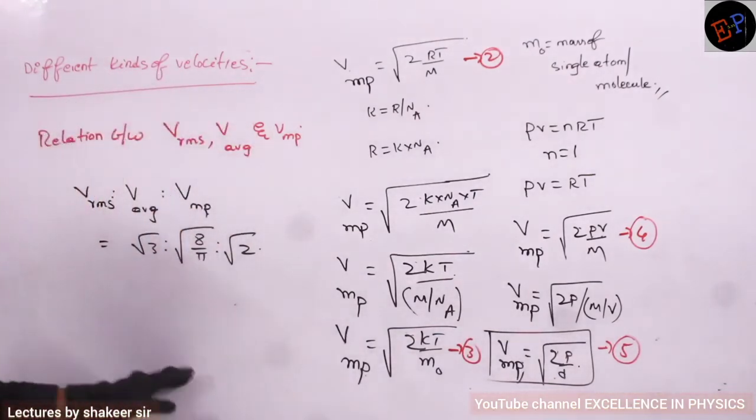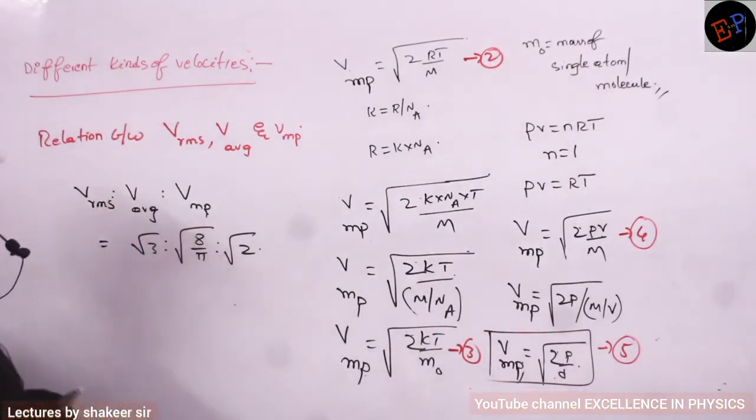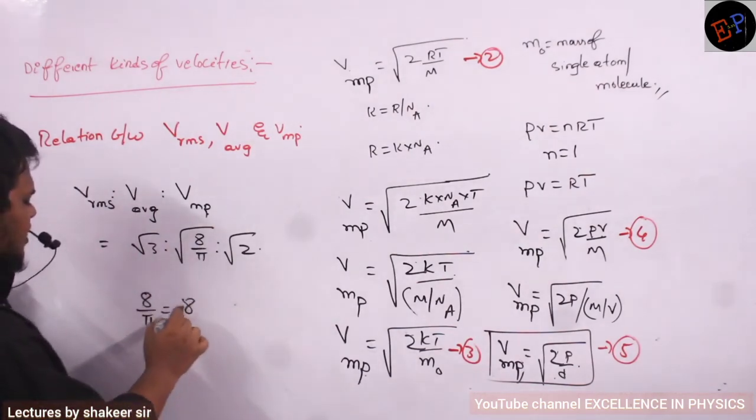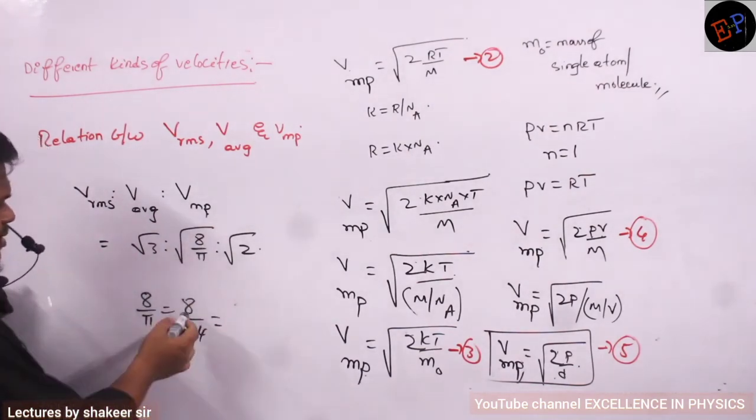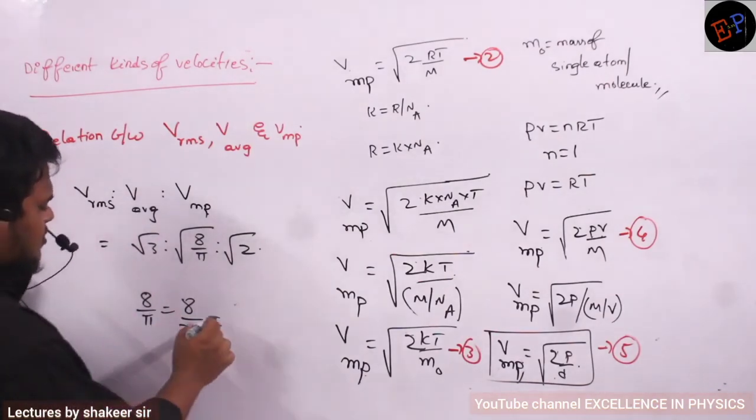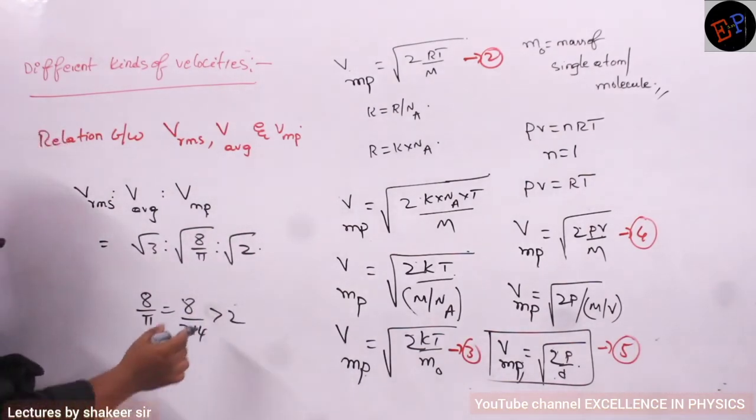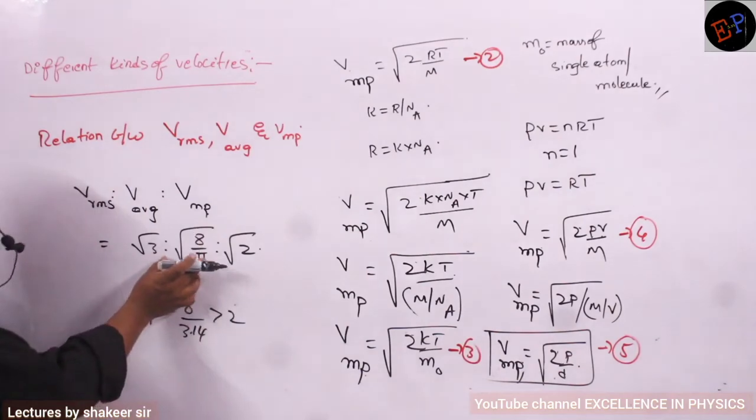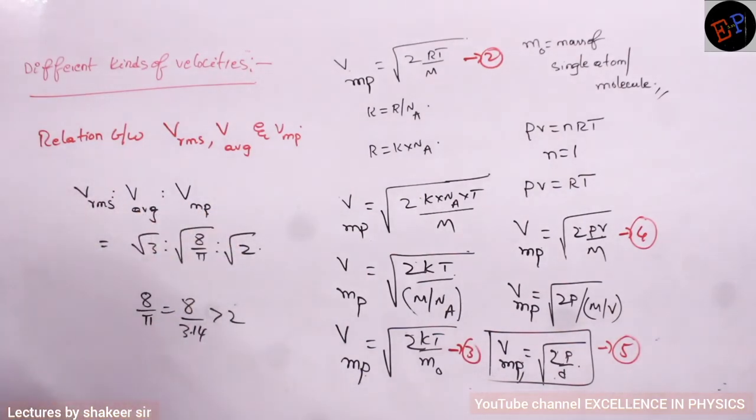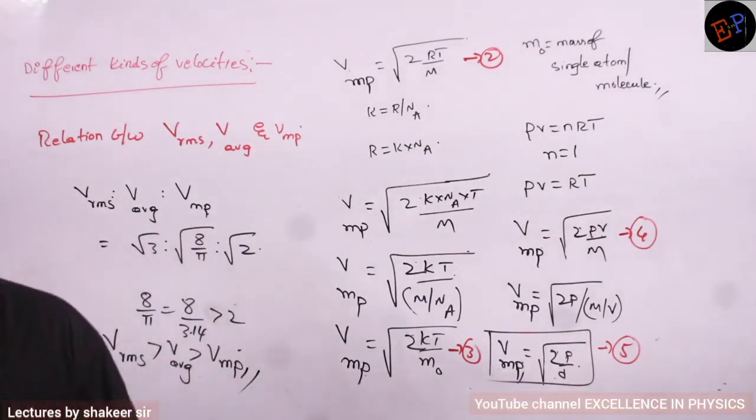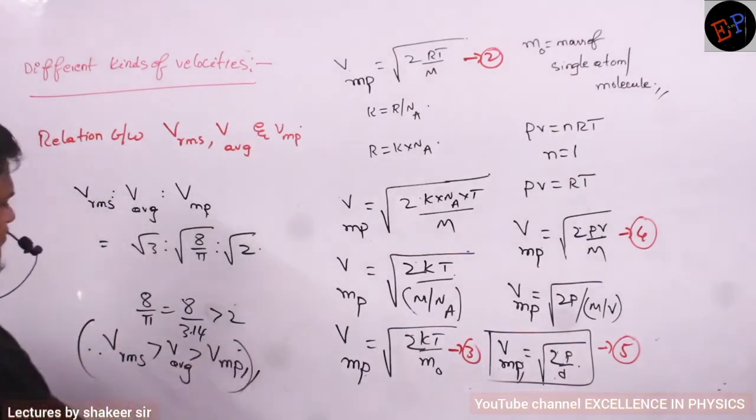One point I can see is that root 3 is bigger out of all of them. Now let us see 8 by pi. 8 by pi value is 3.14. It is slightly greater than 2, so root of 8 by pi is greater than root 2. It means average velocity is bigger when compared to most probable velocity. Therefore, VRMS is the biggest, followed by V average and then most probable velocity. This is how I can write a relation between them. Make a note.